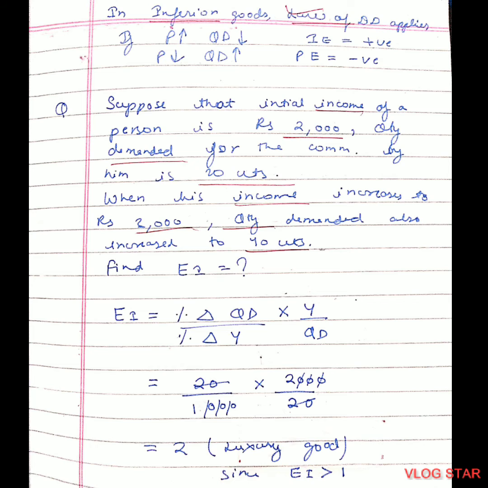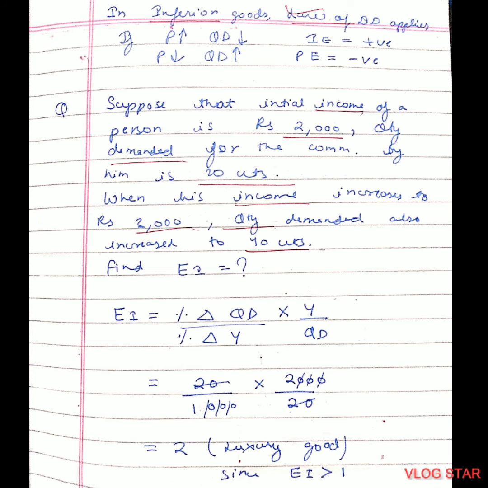Suppose that initial income of a person is rupees 2000. Quantity demanded for the commodity by him is 20 units. When his income increases to 3000, quantity demanded also increased to 40 units. Find income elasticity of demand. So we know the formula of income elasticity. We'll put the values. The formula is change in quantity upon change in income multiplied by income divided by quantity demanded. The quantity increased from 20 units to 40 units. So 20 units is the change in quantity demanded.